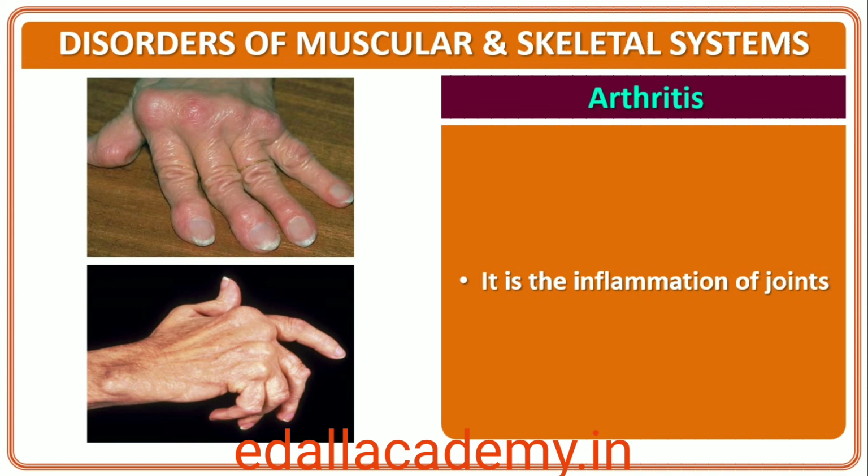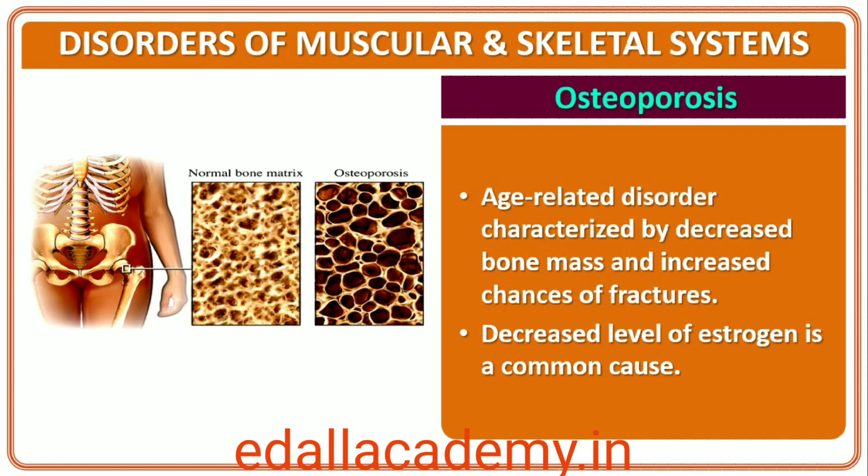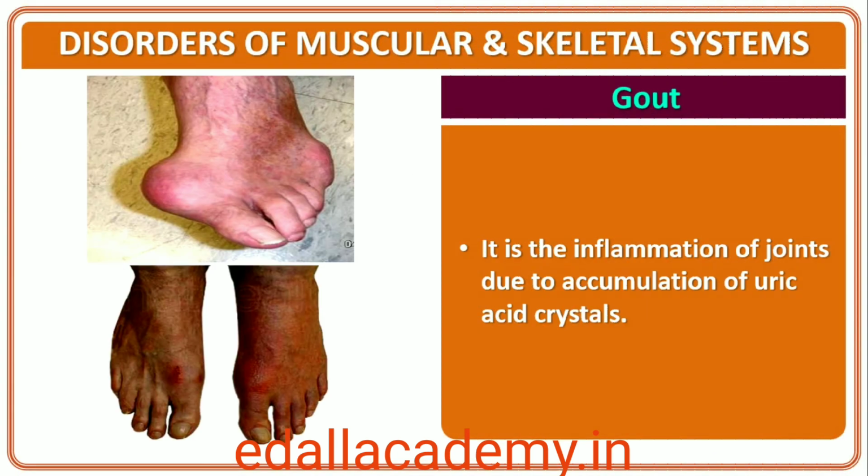Arthritis, inflammation of joints. Osteoporosis, age-related disorder characterized by decreased bone mass and increased chances of fractures. Decreased levels of estrogen is a common cause. Gout, inflammation of joints due to accumulation of uric acid crystals.